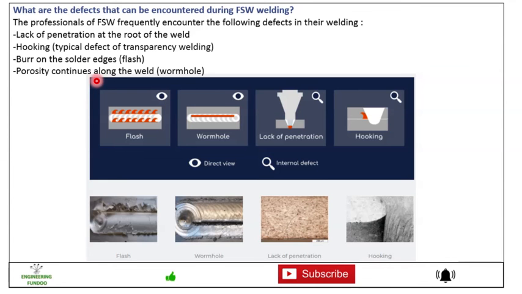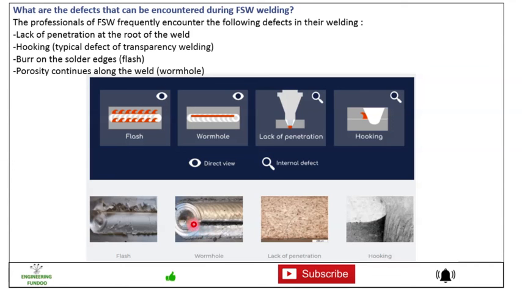The professionals of FSW frequently encounter the following defects in the welding: lack of penetration at the root of the weld, hooking, a typical defect of transparency welding, burrs on the solid edges. So you can see here there is a direct view where the defect is formed. Then we have wormhole at the end, then lack of penetration, you can see it here, and there are images on the bottom, actual images. Here you can see the defects. These are the defects which occurred.